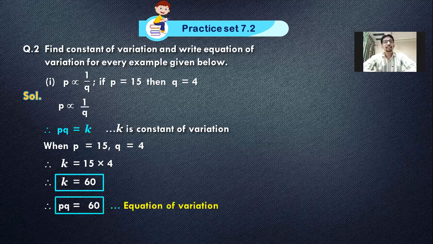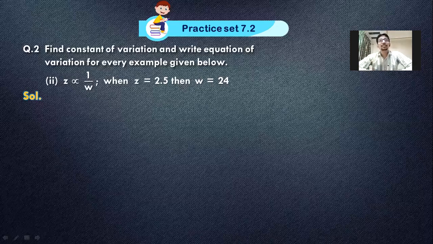P is 15, q is 4. 15 fours are 15 times 4, which is the value of k. And what value of k did you get? 60. Perfect. So this is my constant of variation. I've got it. What do I do next? Write the equation of variation.